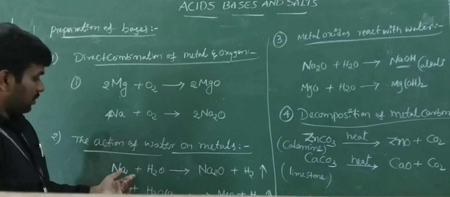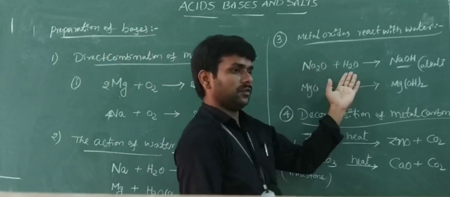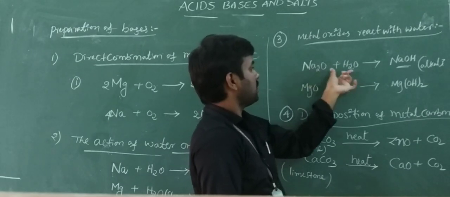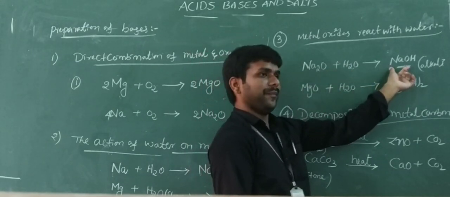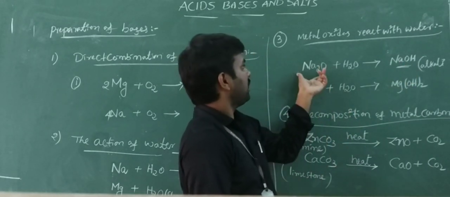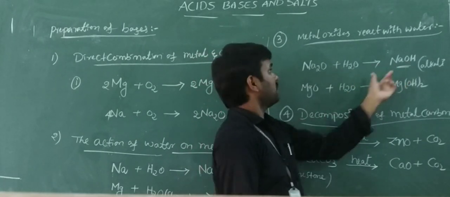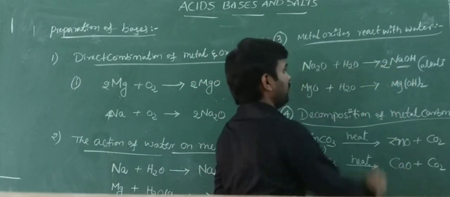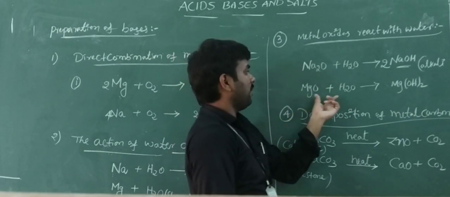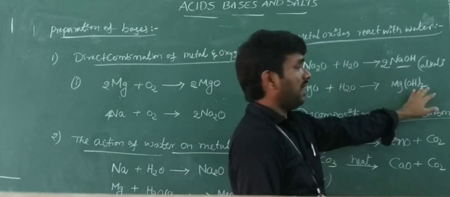Next, the third one, action of water on metal oxides. Metal oxides react with water to form their hydroxides, metal hydroxides. For example, sodium oxide combined with water forms sodium hydroxide, and magnesium oxide dissolved in water forms magnesium hydroxide.